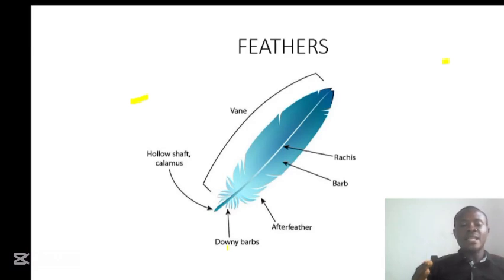And we can see a long shaft running from the downy barbs where we have it towards the tip. This is what we call the ridges. It is on these ridges that we have the barbs being attached. On the shaft where we don't have the barbs, that is the part that is being embedded into the skin. That is what we call calamus, as I said before. So this is the diagram of a feather.